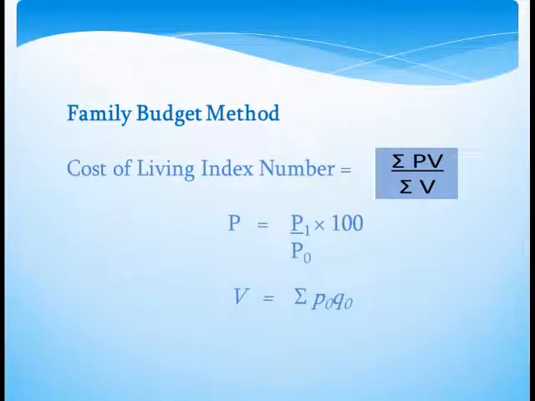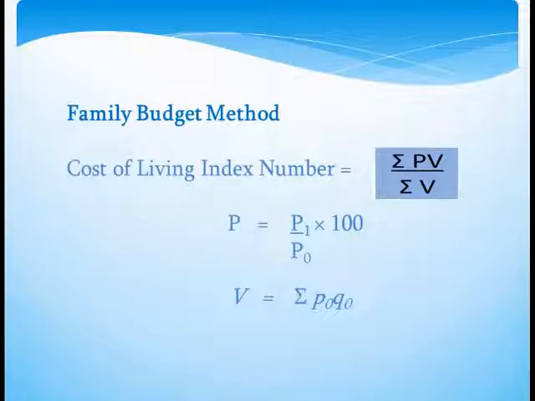The second method is family budget method. In this method, the weights are calculated by multiplying prices and quantity of the base year, that is sigma P0 Q0, and this is denoted by V. V means value. Sigma P0 Q0 is the total of P0 into Q0 of various commodities.